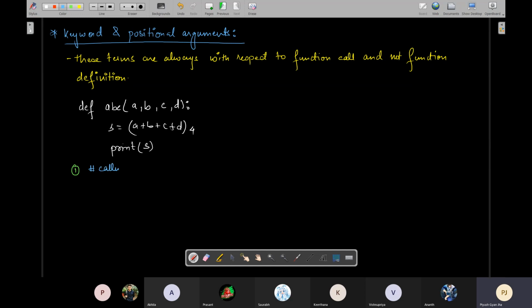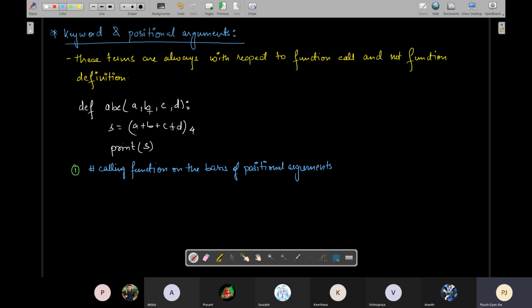Calling function on the basis of positional arguments. What do we mean by positional arguments? A, B, C, and D are in position.